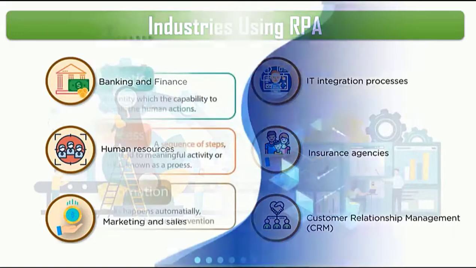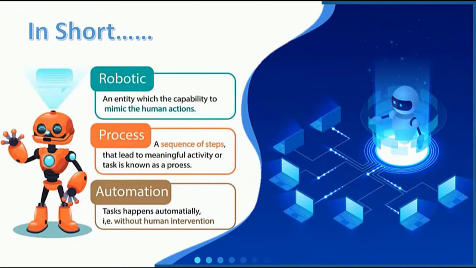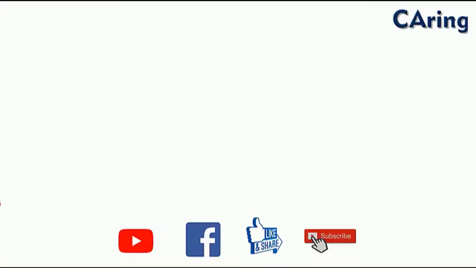In short, RPA can be summarized as an entity which has the capability to mimic human actions. A sequence of steps that lead to meaningful activities or tasks is known as a process. Tasks happening automatically without human intervention: robotic process automation. By this, we come to the end of the lecture. Hope this gives you an insight into what RPA is.